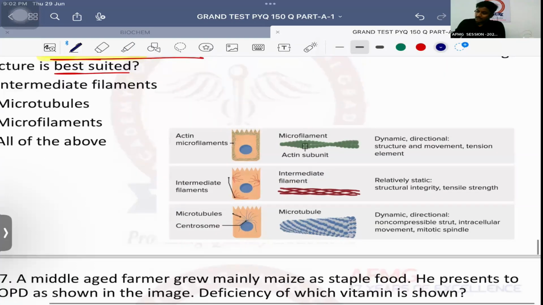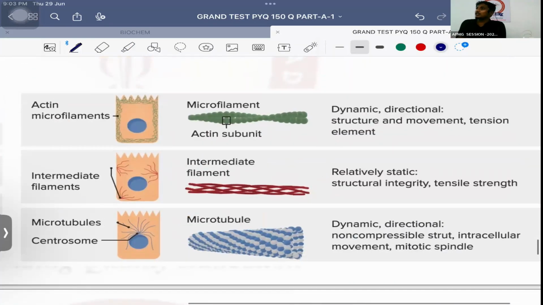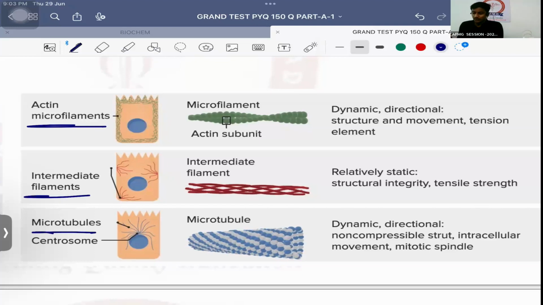So important, please remember, there are three structures which form the cytoskeleton of a cell. What is the cytoskeleton? The basic framework of a cell. You make an outline of anything. Normally we build walls, and the house is built on that. So just like that, the cell also has a framework. That framework is called the cytoskeleton. Okay, that is formed by microfilaments, intermediate filaments, and microtubules.